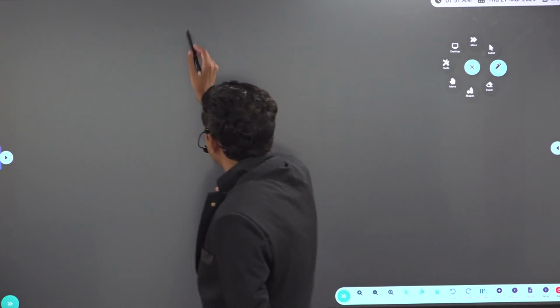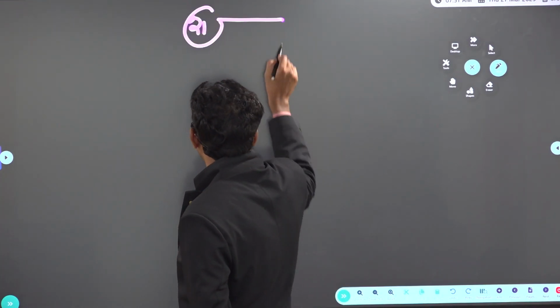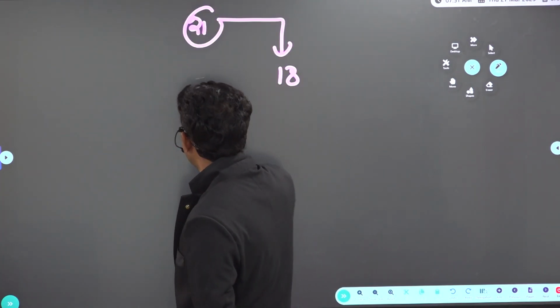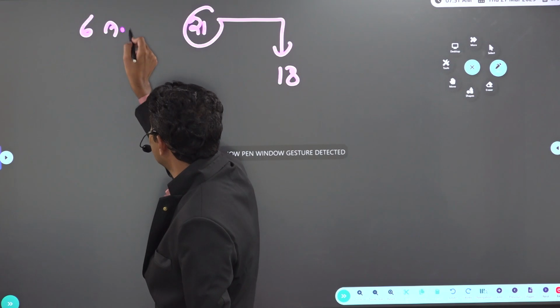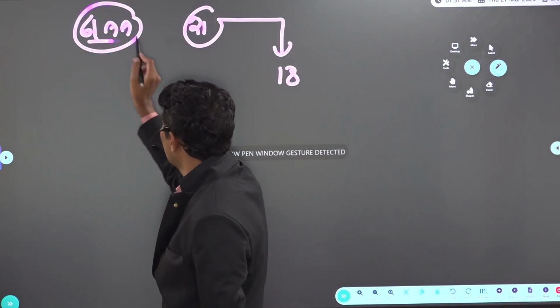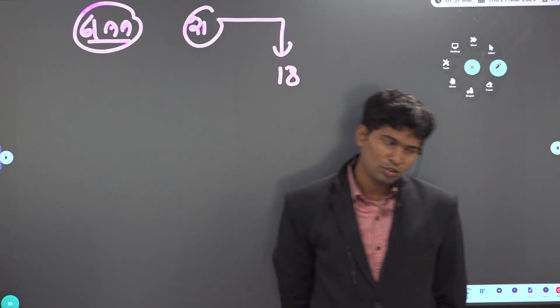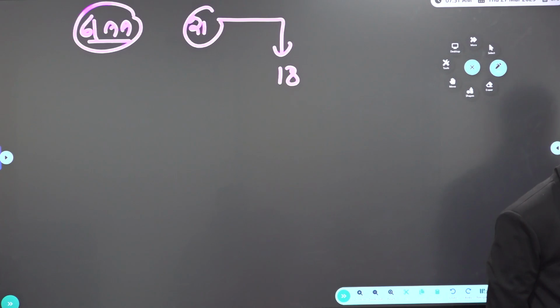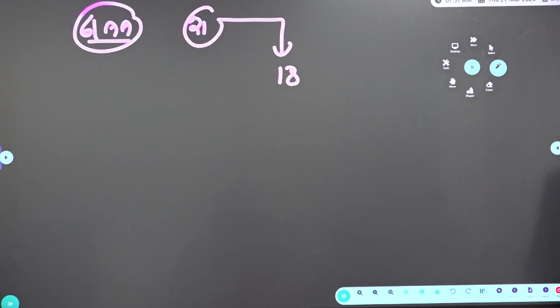So earlier, the age was 21 years. It is reduced to 18 years. In which constitutional amendment? If you look at the 61st Constitutional Amendment Act. Why, sir? What is the reason, sir? They thought 18 years is the maturity age.